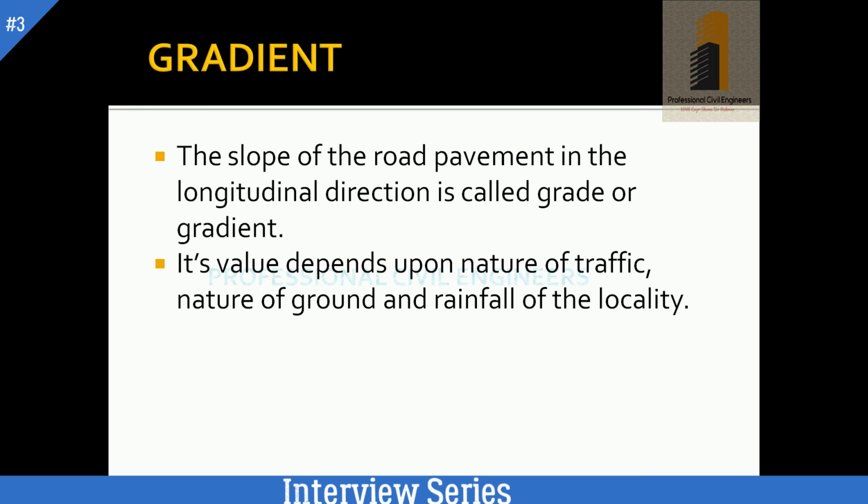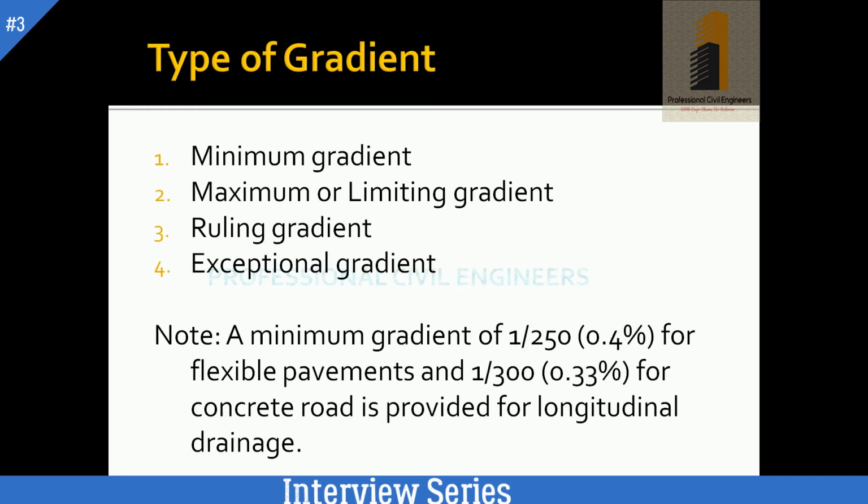Gradient. The slope of the road pavement in the longitudinal direction is called gradient, and its value also depends upon the nature of traffic, nature of ground, and rainfall of the locality. The difference between camber and gradient is that camber is the cross slope, and gradient is the longitudinal slope.